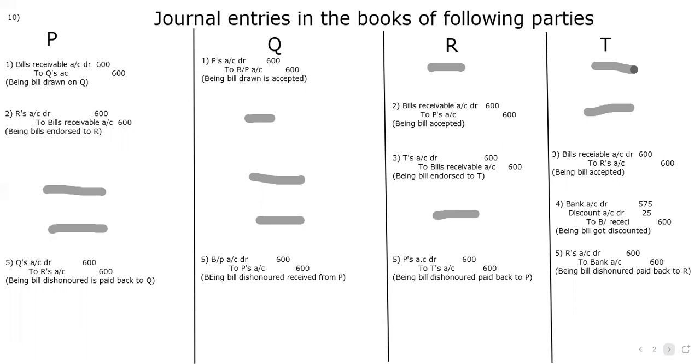The first bill was drawn on Q. So that's why the first entry was made in P's account and Q's account. Then what happened? P has endorsed to R. So in the next transaction, R's account and P's account were affected. Then R endorsed to T itself. So this one we have already seen actually, P's account to bills receivable and that one.